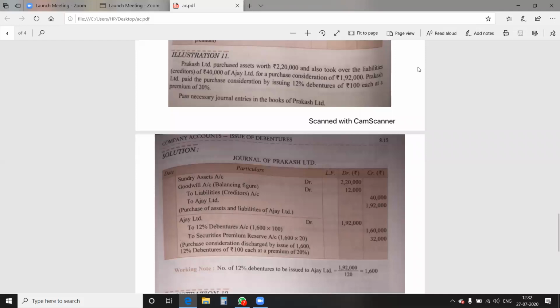Vendor account is going to be credited, so purchase consideration will be credited as well. And then we have to compare the debit and the credit side. If the credit side is exceeding, as in this illustration, it is 2,32,000, while the assets are 2,20,000. That difference of 12,000 is